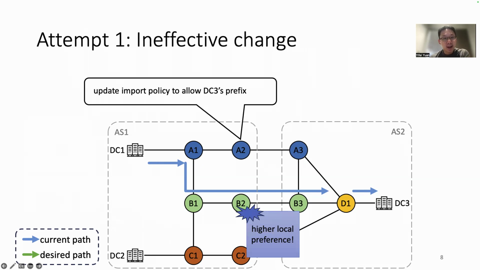The root cause is that B2's import policy assigns higher local preference to the prefix, so the traffic to the prefix still prefers B2 as the exit point. In the real world, similar mistakes are common because real-world networks evolve over time. Having complete information of the network is very difficult.